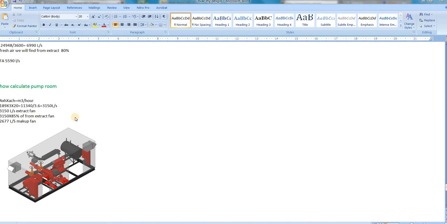This 3150 extract fan rate I will multiply by 85% for the makeup air. So I get 2677 for the makeup air fan. So now I will provide two fans.